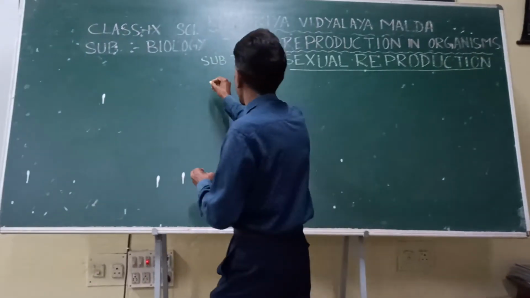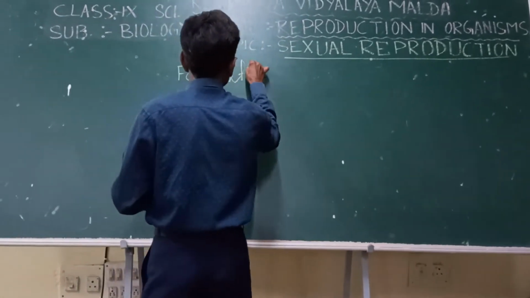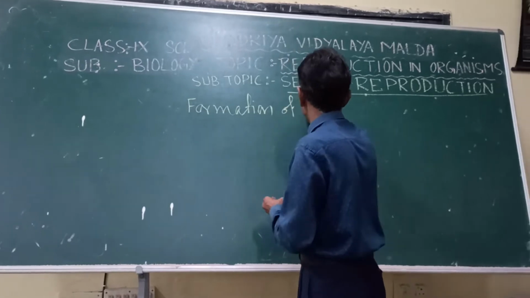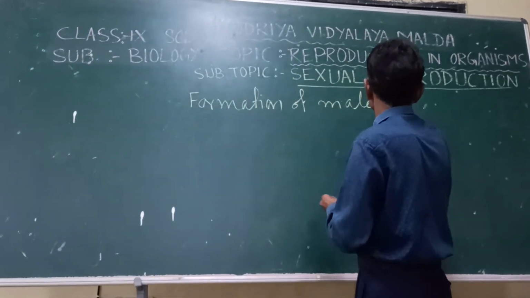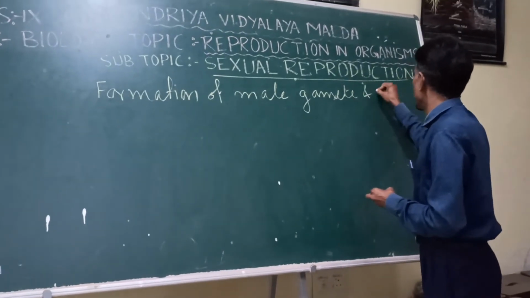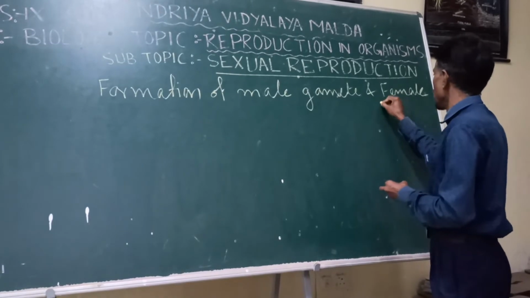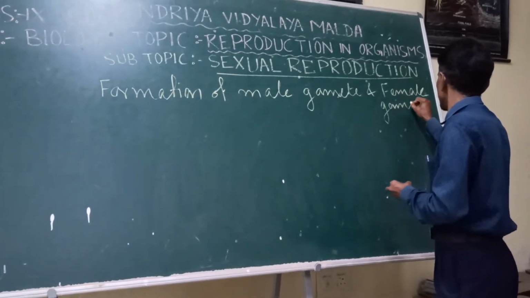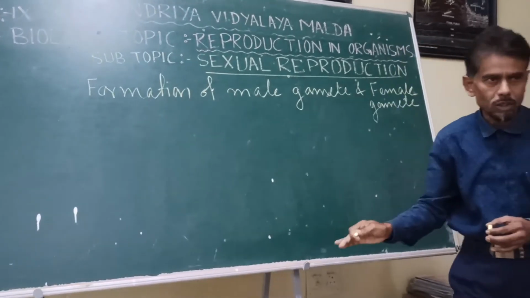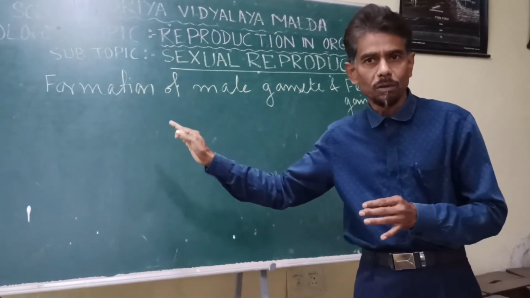So formation of male gamete and female gamete is a must in order to complete the process of sexual reproduction.